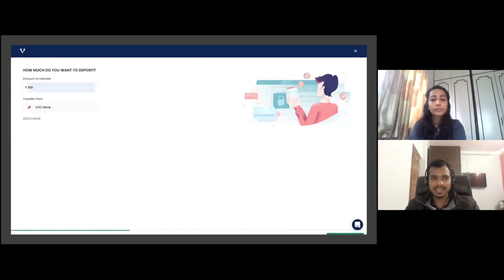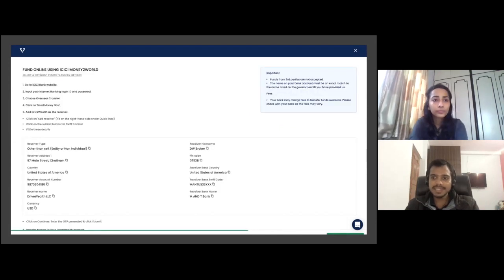So the next step is to write the amount you want to transfer. For example, I want to transfer $100, and I have selected the bank as ICICI Bank. Now let's see what you will see next. What you will see next are the steps you need to fulfill to transfer the money. Since I have selected ICICI Bank, all the details here will be related to ICICI Bank, like how to transfer the money from ICICI Bank to Vested.